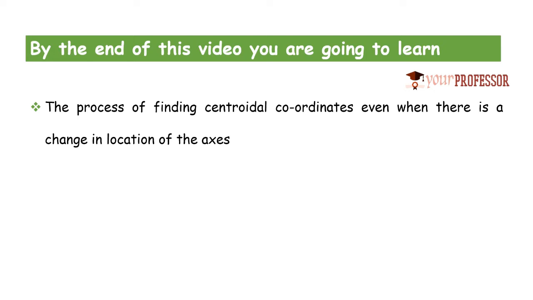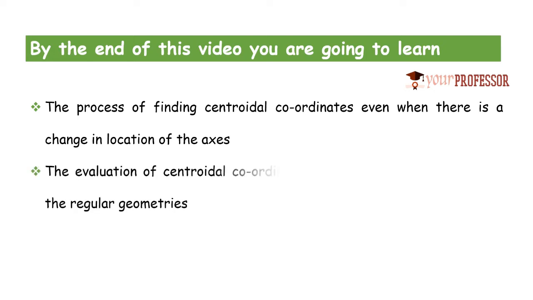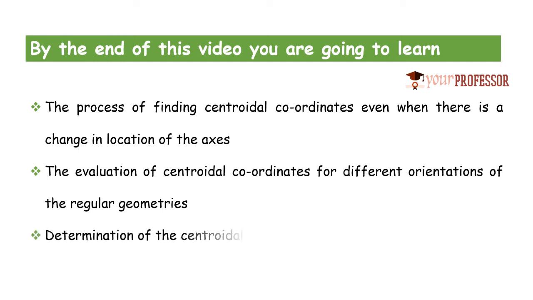Let us see. And the evaluation of centroidal coordinates when there is a different orientation of the regular geometries. So when we consider regular geometries like right angle triangle, semicircle, quarter part of circle, and these have different orientation, how to find the centroidal coordinates? Let us see. And next, when we consider symmetrical objects, how to determine the centroidal coordinates? So we are going to learn these concepts by the end of this video.